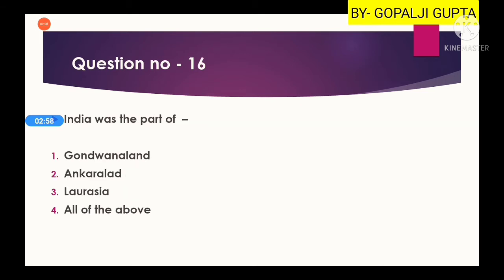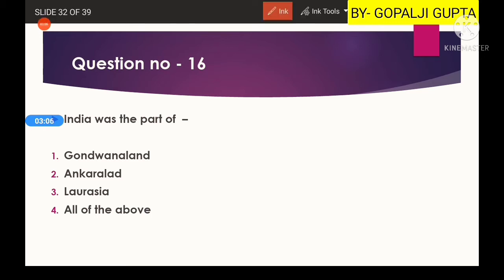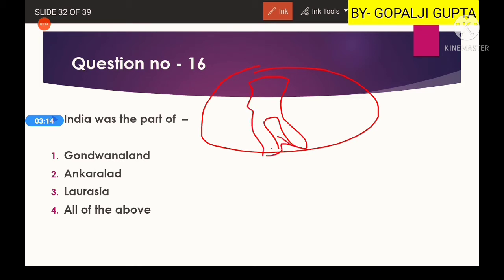Another question is, India was the part of, whether it is Gondwana land, Angara land, Laurasia, or all of the above. Now when there is a single large continent, Pangea, and it starts breaking, it breaks into two parts.